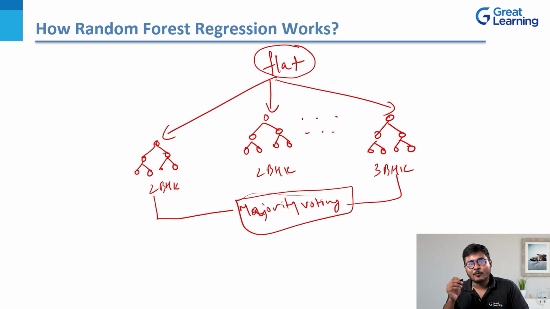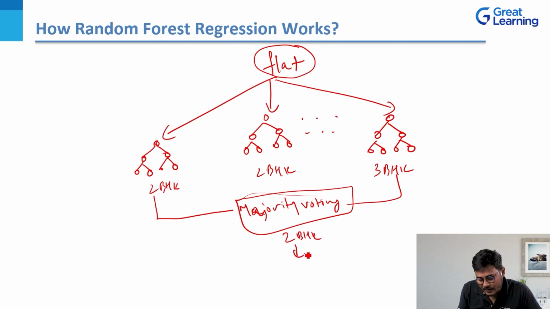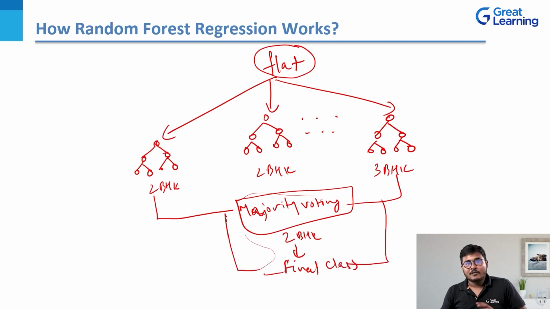Now let's say that with majority voting, when you averaged these predictions, it came out as 2 BHK. This 2 BHK is your final class, and this is also part of the main diagram. So guys, this is how random forest regression works.